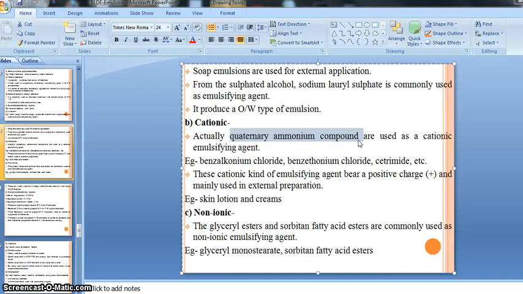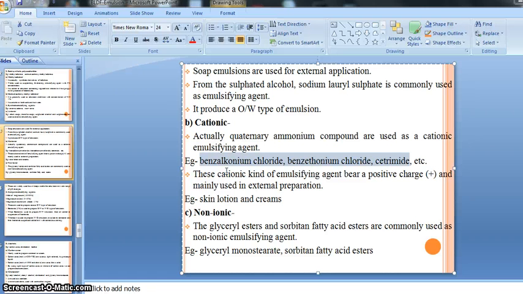And that cationic emulsifying agent bears a positive charge, right? Quaternary ammonium compounds, for example, benzalkonium chloride, then benzethonium chloride, then cetrimide.